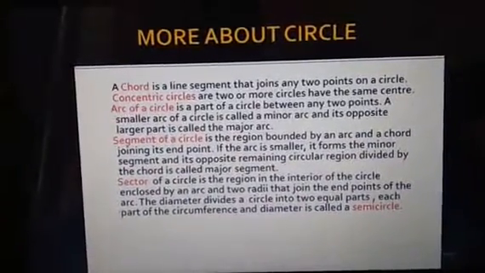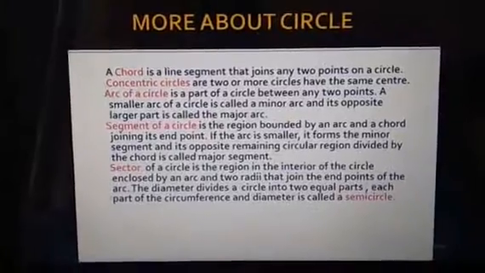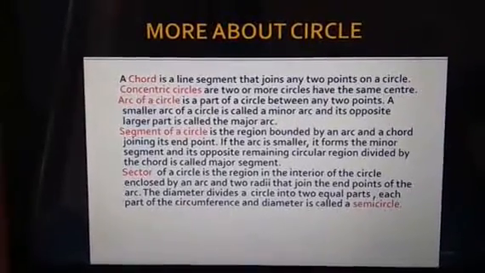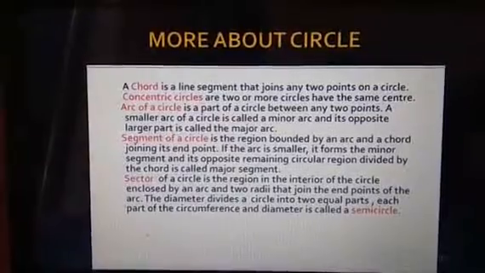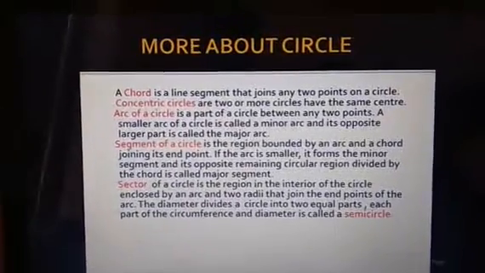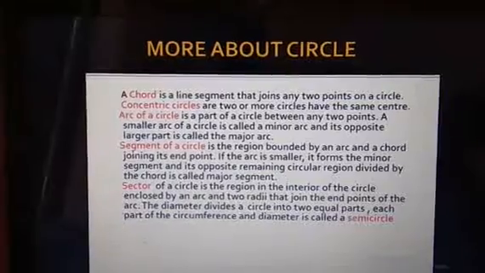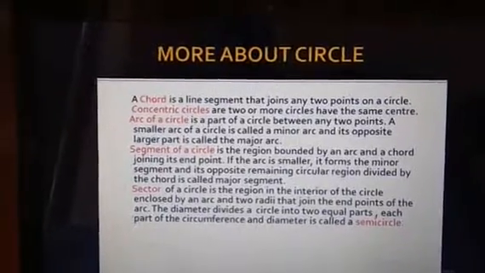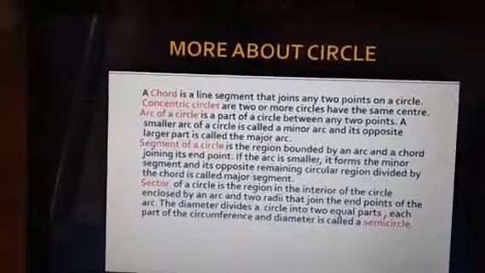The segment of the circle is the region bounded by an arc and a chord joining its endpoints. If the arc is smaller, it forms a minor segment, and its opposite, which is covering the rest portion of the circular region, is forming your major segment.